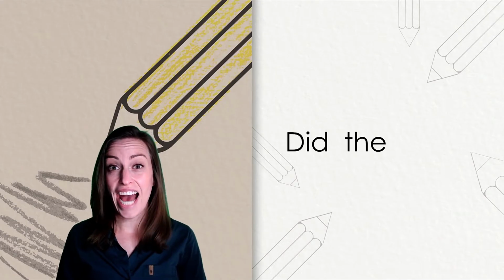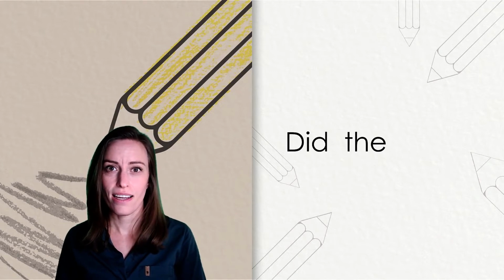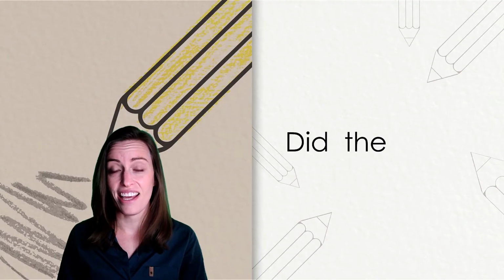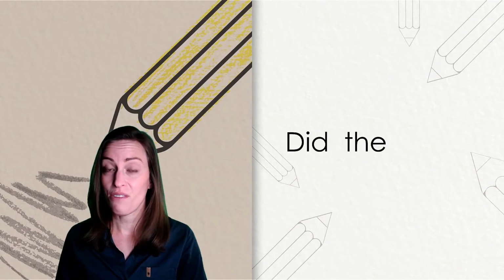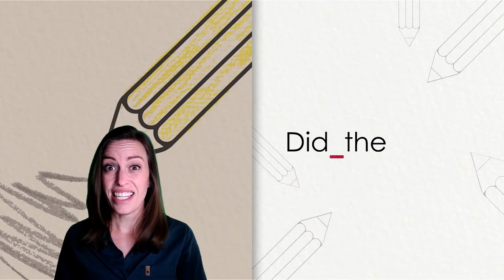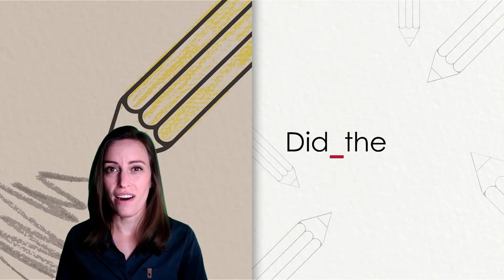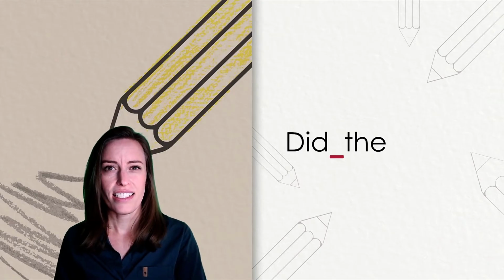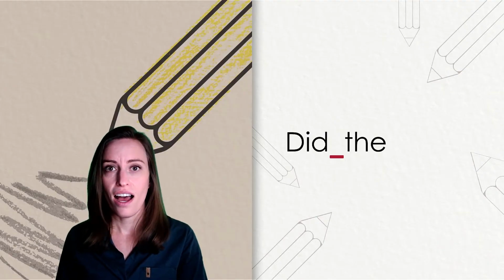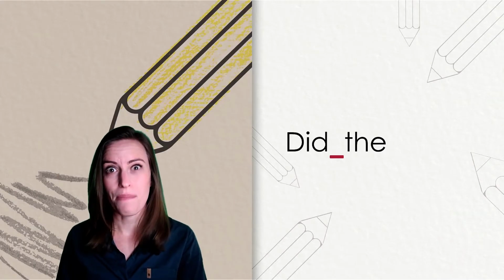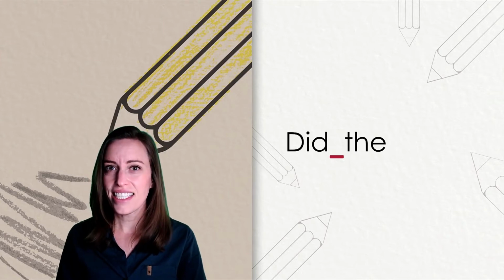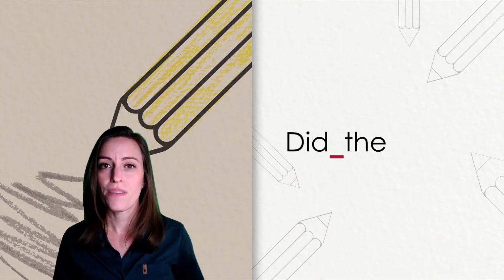You'll see that I added the word the since it's one of our high frequency words from previous lessons. But what did I leave between the words did and the? You've got it, a space. That lets the reader know that we're starting a new word. What word came next in our sentence? Did the... That's right, sun, because our whole sentence is, did the sun quit? Let's tap out that word sun together.